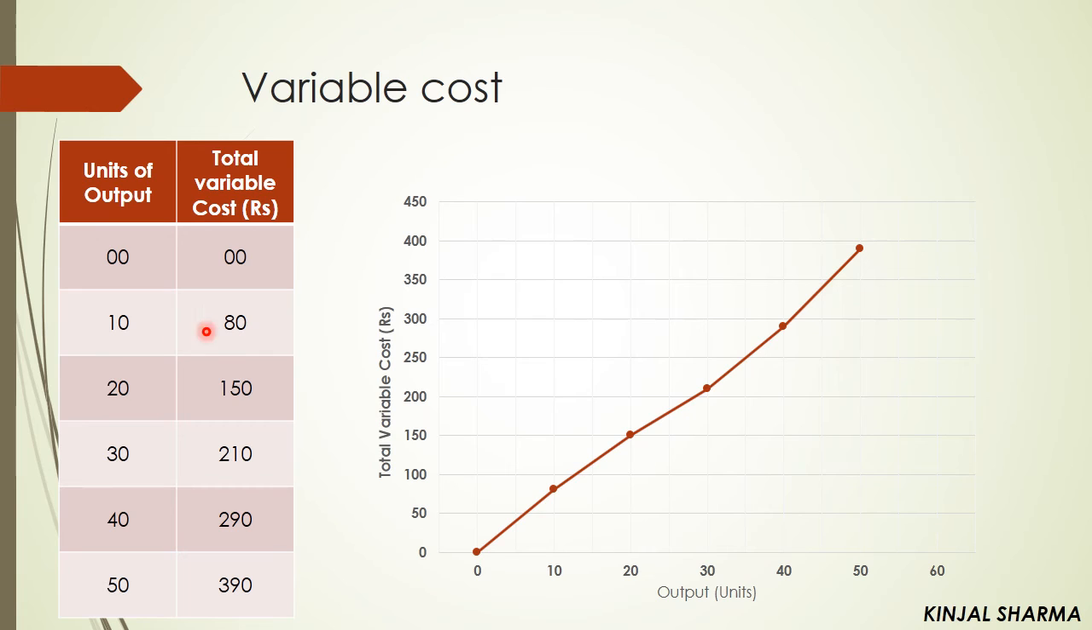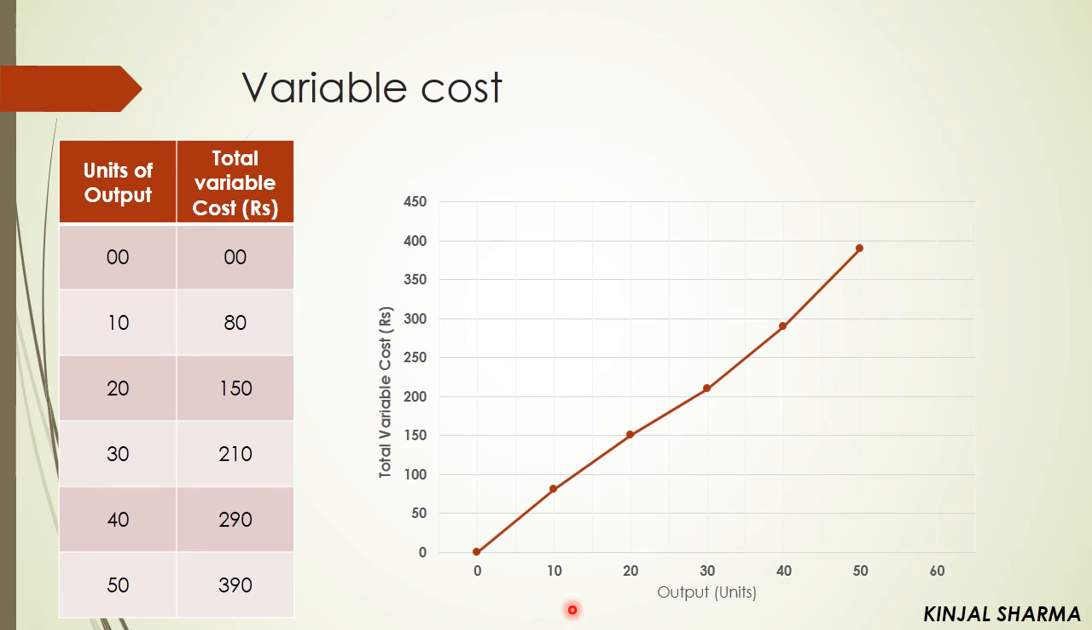Now let us see the table here. See units of output and total variable cost. If your units of output is 0, then your variable cost is also 0. Units of output is 10, so the variable cost is 80. If your units of output is 20, then it is 150, and 30, then it is 210, 40, then 290, and if your units of output increases to 50 units, then your variable cost increases to 390 rupees, right? So as you can see, as the quantity of production or output units increases, your total variable cost also increases.